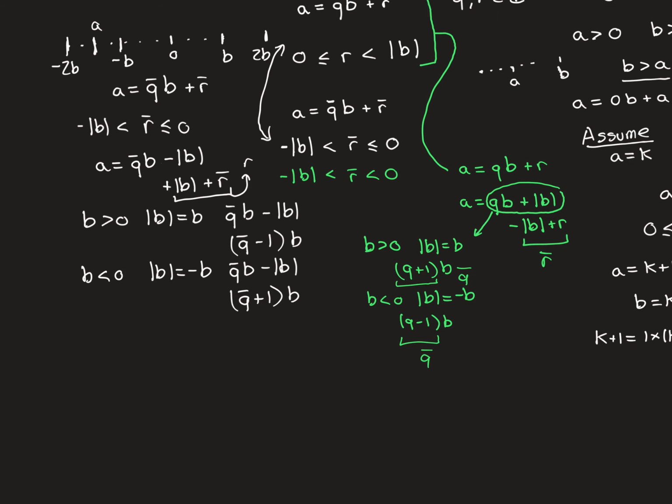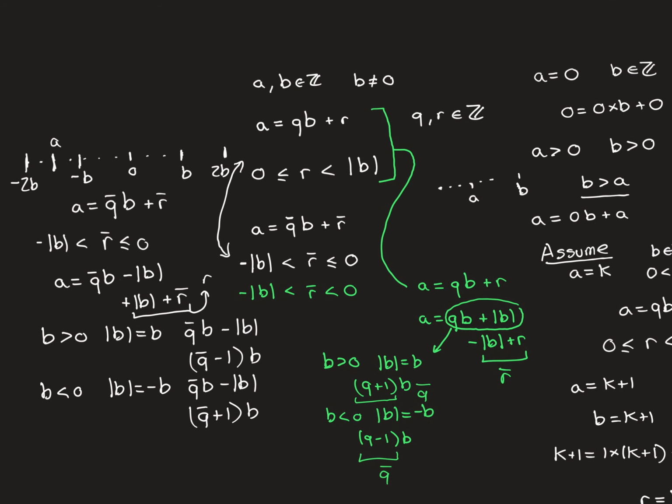And of course, it is now going to satisfy this inequality. Originally it was satisfying this inequality, and of course we weren't talking about the case when r bar is equal to 0. That's the case when there's no remainder, it's an exact multiple, and in that case it's obviously true. But in the case where r bar wasn't 0, then it was properly in between these two, and then you just add mod b onto both sides. This will become 0, this will become mod b, and therefore we get that r is between 0 and mod b.